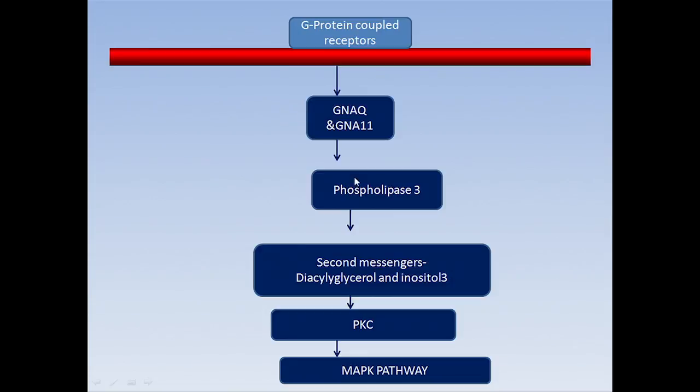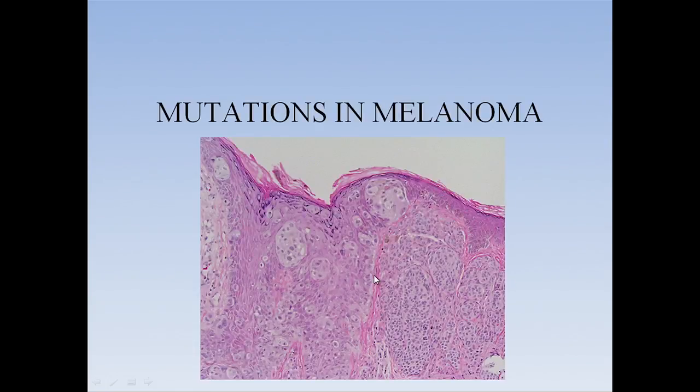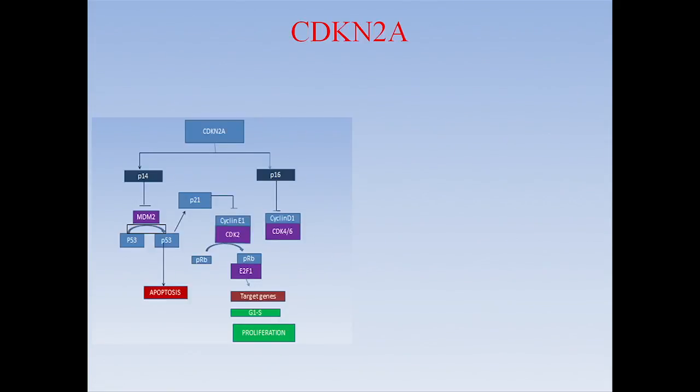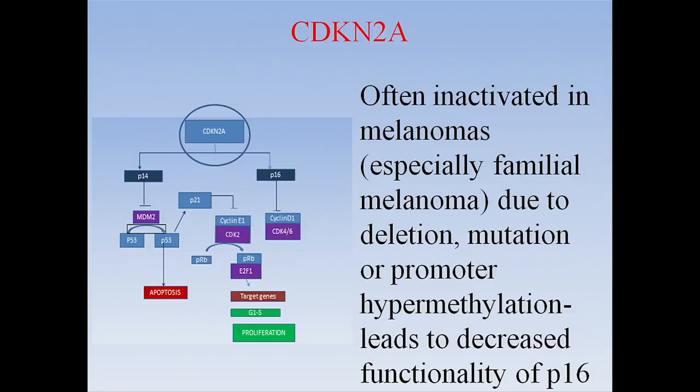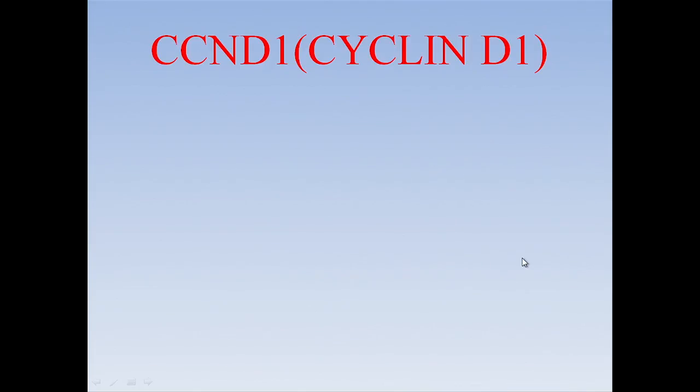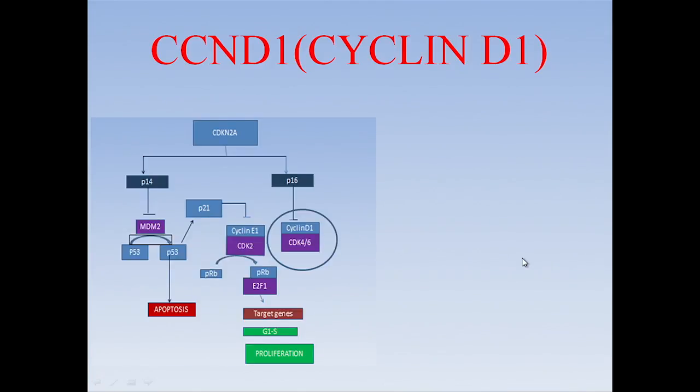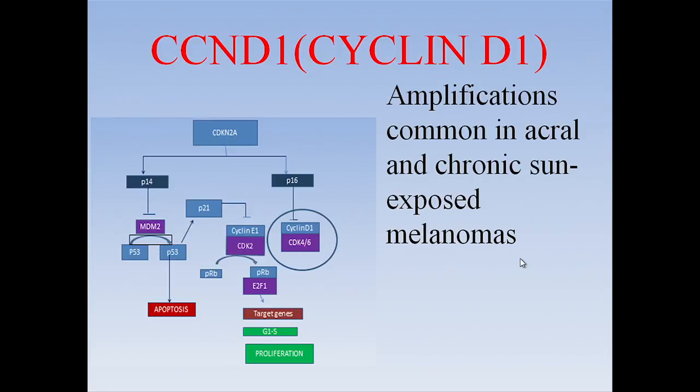And why is this important? Because the GNAQ and the GNA11, again, feed into the MAP kinase pathway because they can upregulate phospholipase C and protein kinase C. When we look into what the mutations in melanoma are, if you look at the CDKN2A pathway, it is often inactivated in the familial melanomas. And this could be deletion, mutation, or some sort of hypermethylation. And we know once the CDKN2A is mutated, it will cause decreased functionality of the p16. And cyclin D1 has also been shown to be amplified in a lot of the acral melanomas.